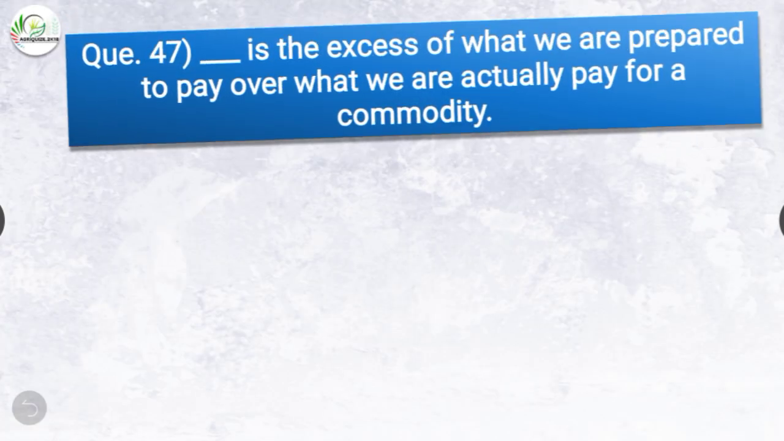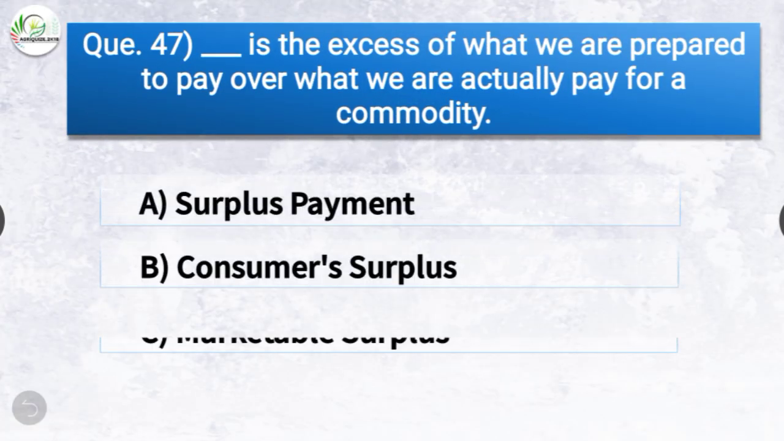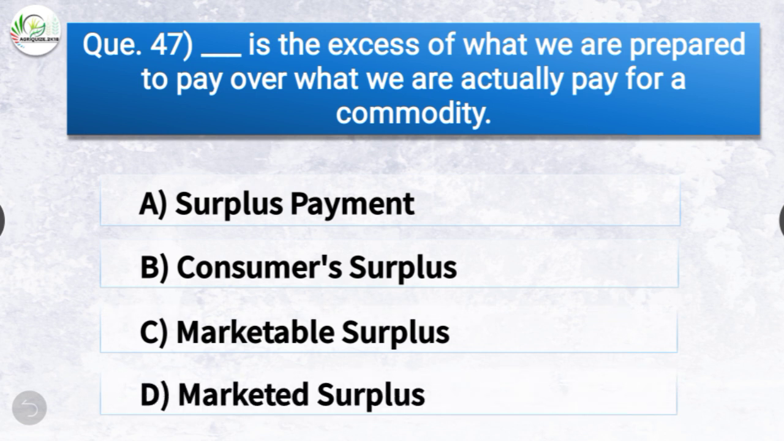Question number 47. Dash is the excess of what we are prepared to pay over what we are actually paying for a commodity. The options are surplus payment, consumer surplus, marketable surplus, or marketed surplus. The correct answer is option B, consumer surplus.